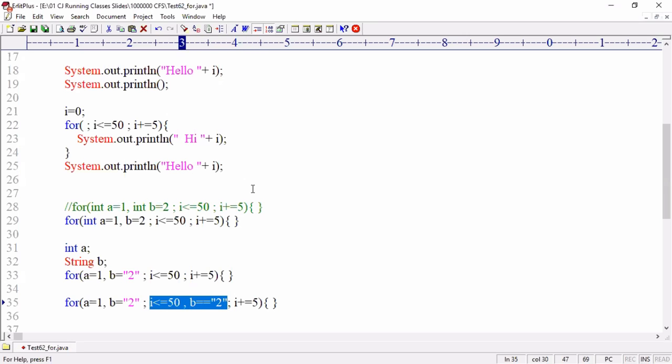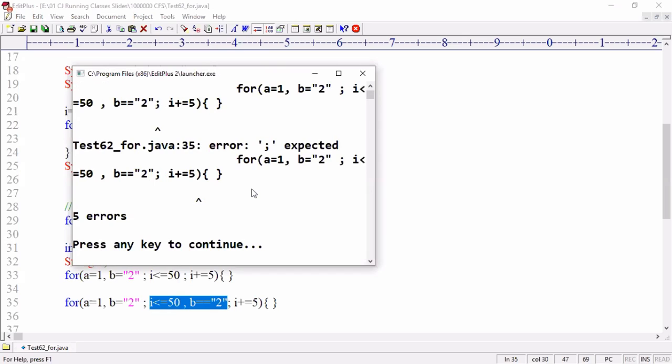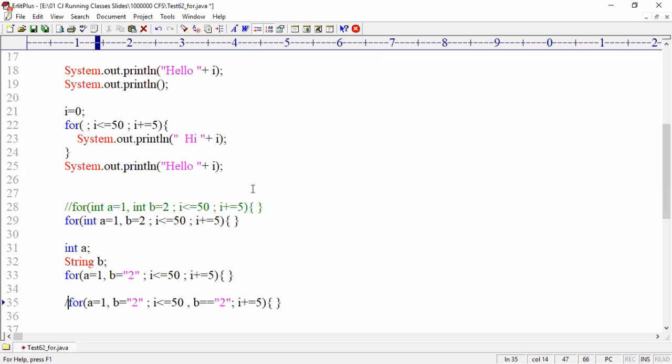You cannot write multiple conditions with a comma, the compiler throws errors. Can I combine them by using short circuit operators, logical concatenation, double and or double or? Yes. When you use double and or double or, as I told you many times, place them in brackets so that the priority is applied correctly. Now will it work? Yes.